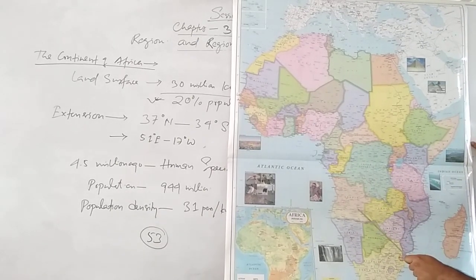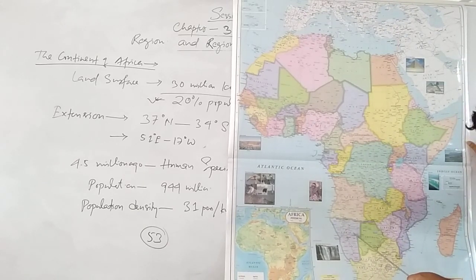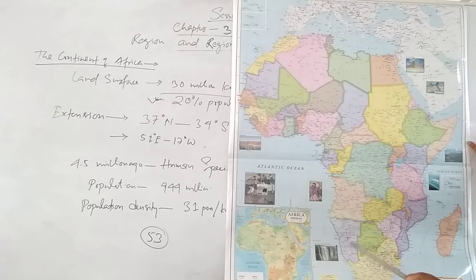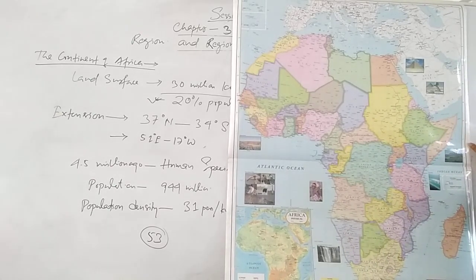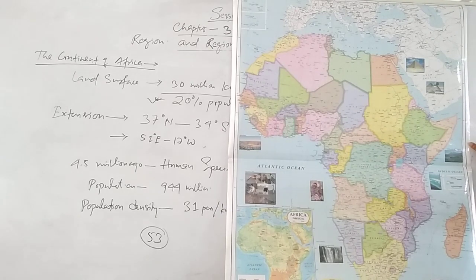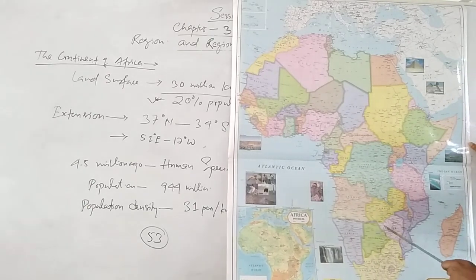This is Angola. This is also an equatorial country. Namibia. Actually, Namibia country is there, but Namibia desert is here. This is Republic of South Africa. Three capitals are here: Pretoria, Johannesburg, and Cape Town. Cape Town is the last, that is Cape of Good Hope is the last point of Africa. We were talking about the highest point, Kilimanjaro. That is here, Mount Kilimanjaro.